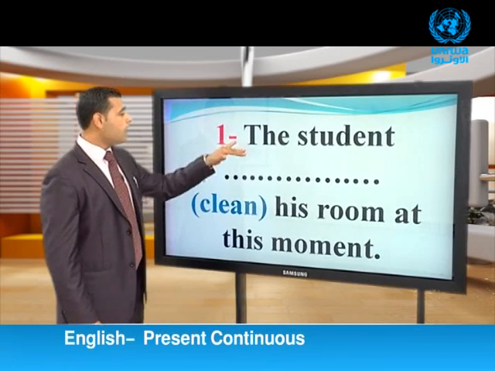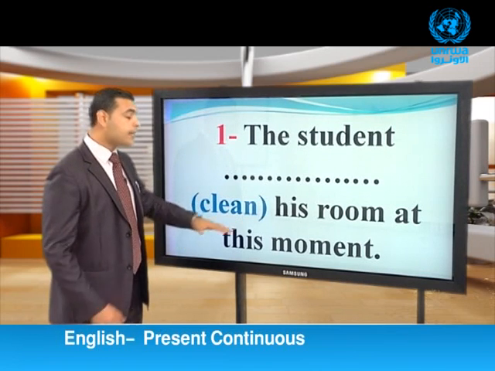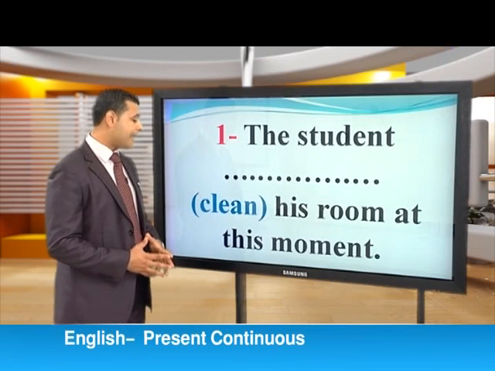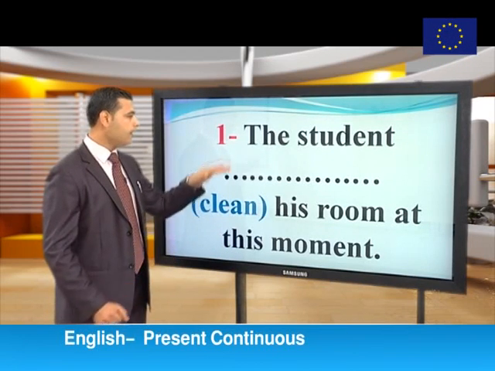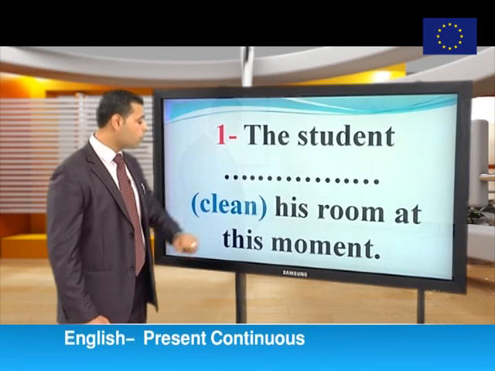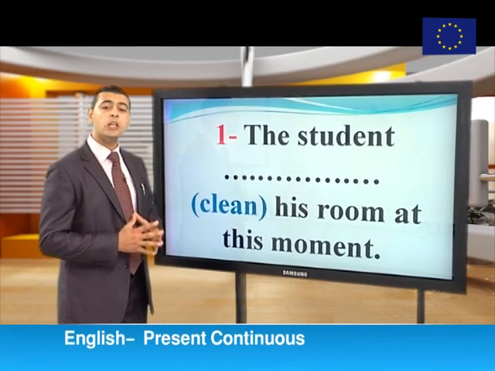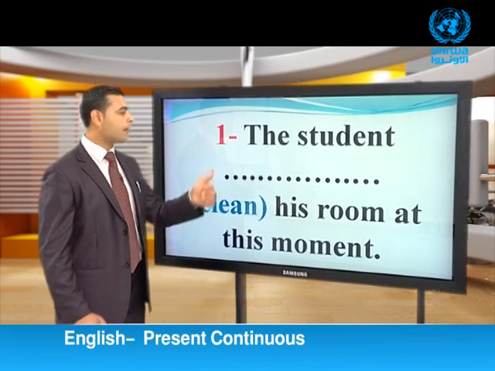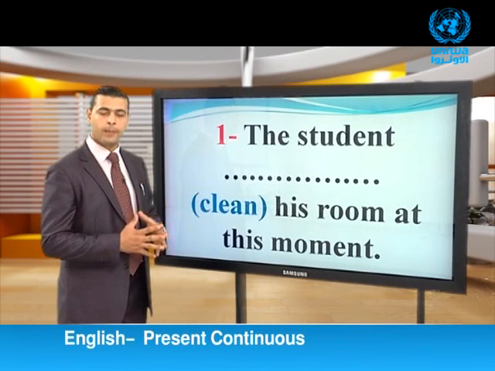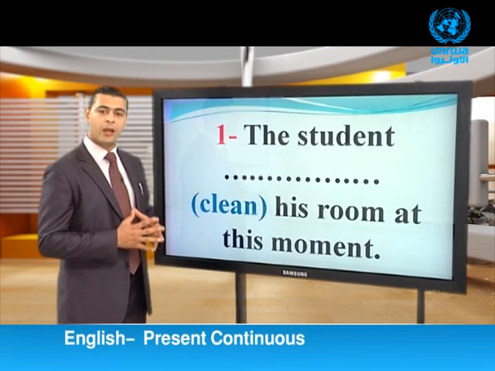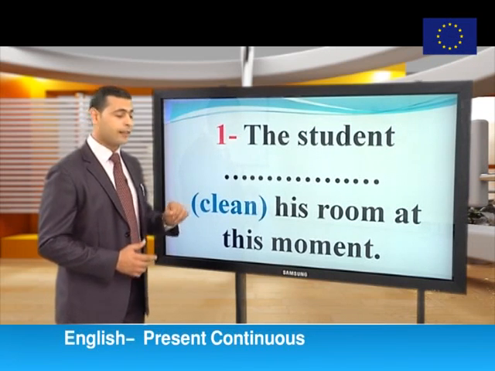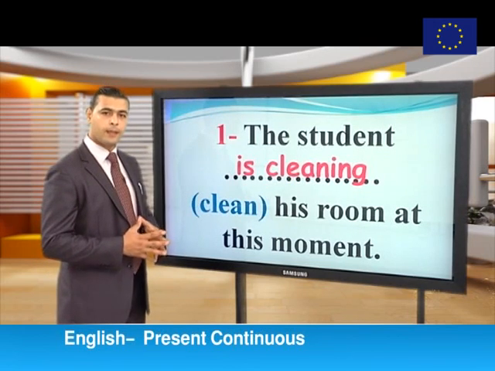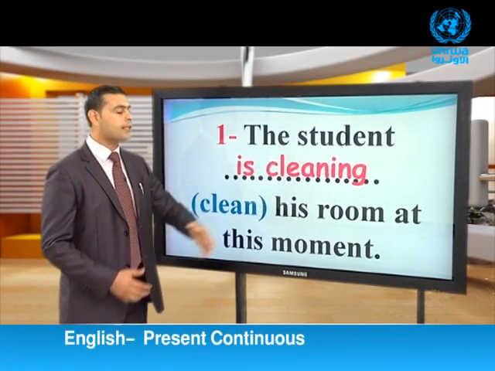Here, the student clean. The verb between the brackets is the verb clean. His room at this moment. Again, the student clean his room at this moment. Here we need to use the verb between the brackets in the present continuous form. Let's look at the subject, the student, الطالب. It's a singular subject, so we need to use is plus the verb plus the ing. Is plus the main verb plus the ing.